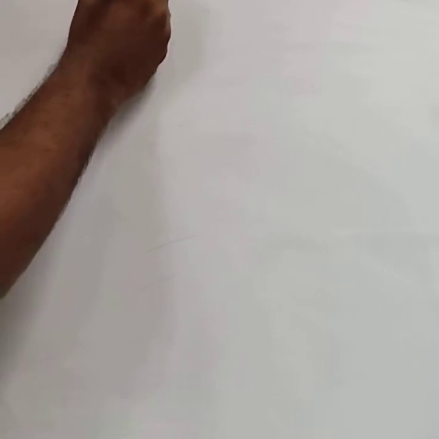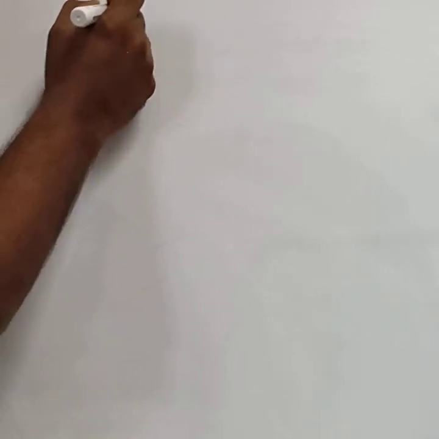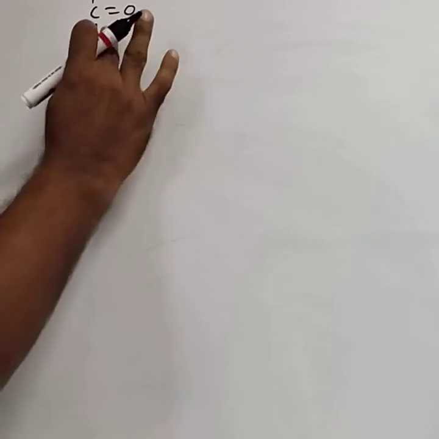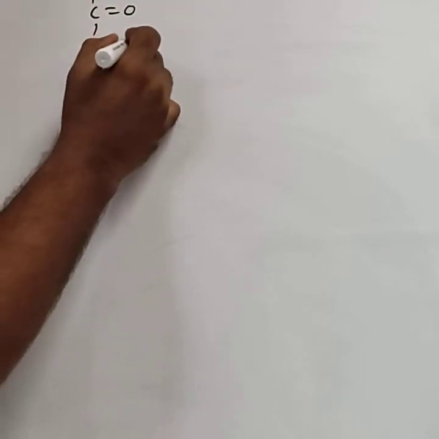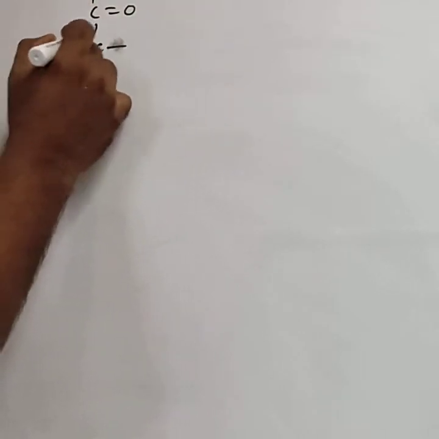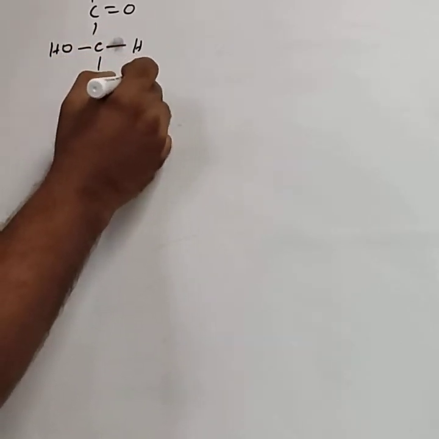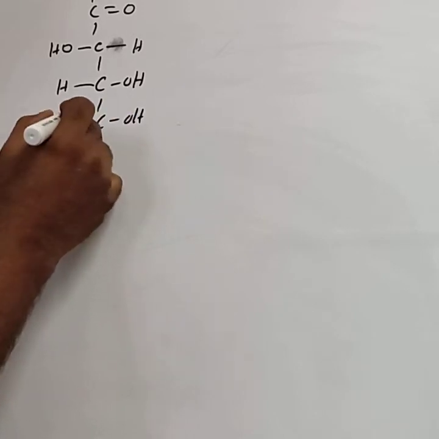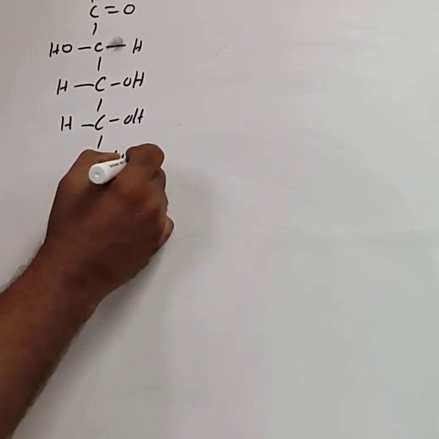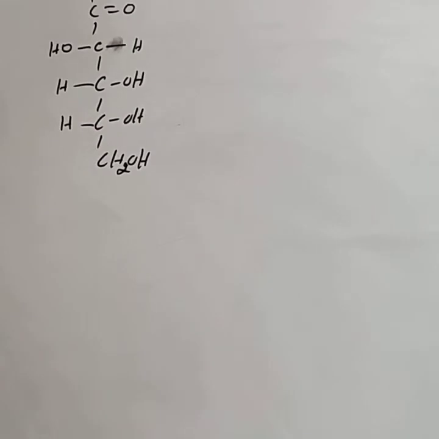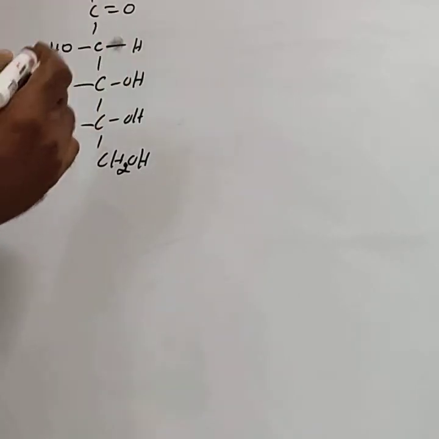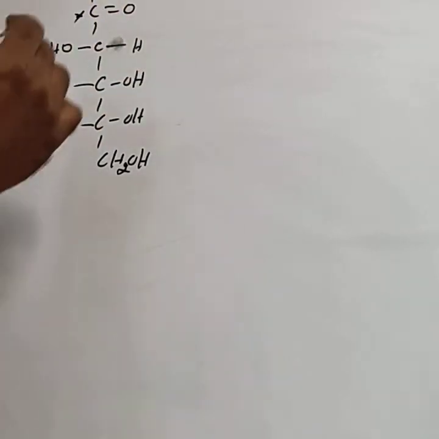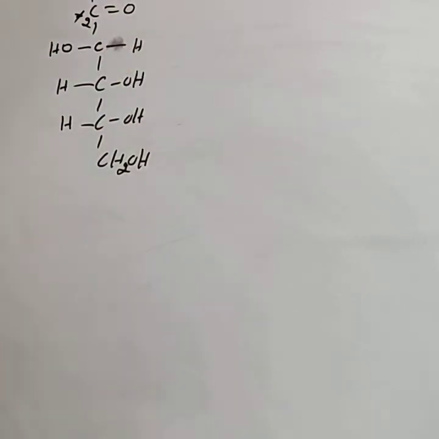The open chain structure of fructose is CH2OH, CO, HO-C-H, H-C-OH, H-C-OH, CH2OH. It has 6 carbon atoms, and the ketonic group is at the second carbon atom.